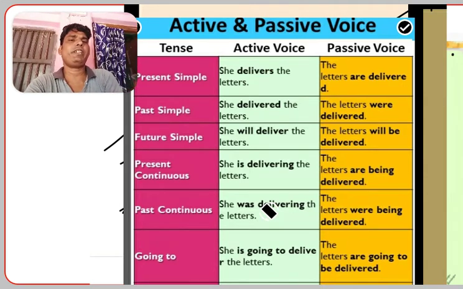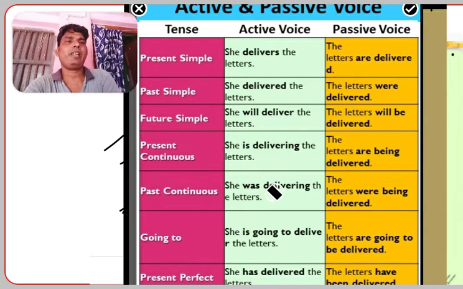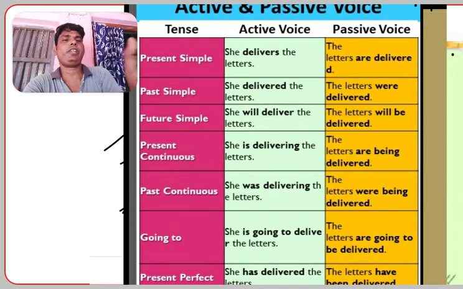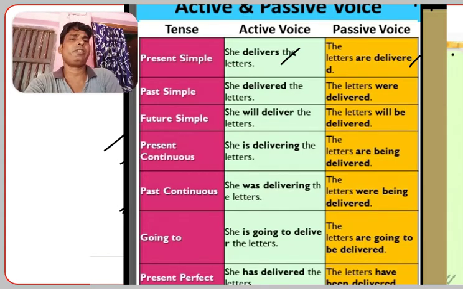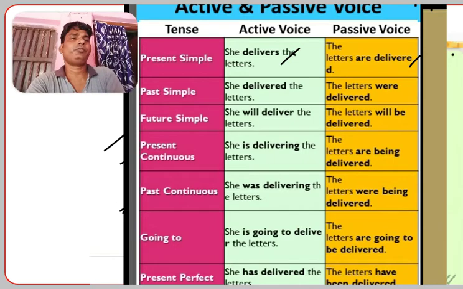In simple present tense, she delivers the letters. In passive form, the letters are delivered by her. She delivers the letters, this is active. The letters are delivered by her. In the passive form, if the subject is not important, we do not write it here. The letters are delivered. Only the action is given; importance is given to the action, not to any subject or object.